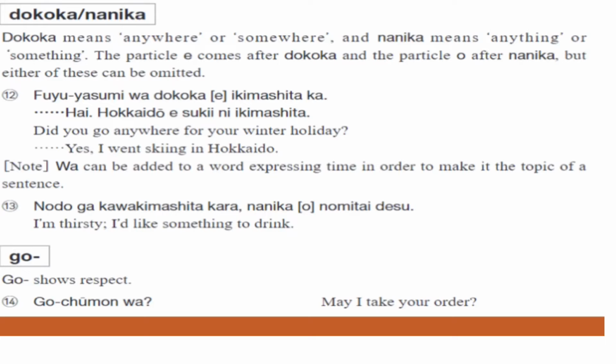Now next we have the sentence number 13. Nodo ga kawakimashita kara nani ka nomitai desu. So here we studied this pattern, that is nomitai. Tai is a form we studied in the previous lecture. That means I want to. Nomi means to drink. Nomitai, I want to drink. Okay. Nanika, what is nanika? Nanika is something. All right. Nanika nomitai desu. I want to drink something. And the cause is given before kara. This pattern also we studied.